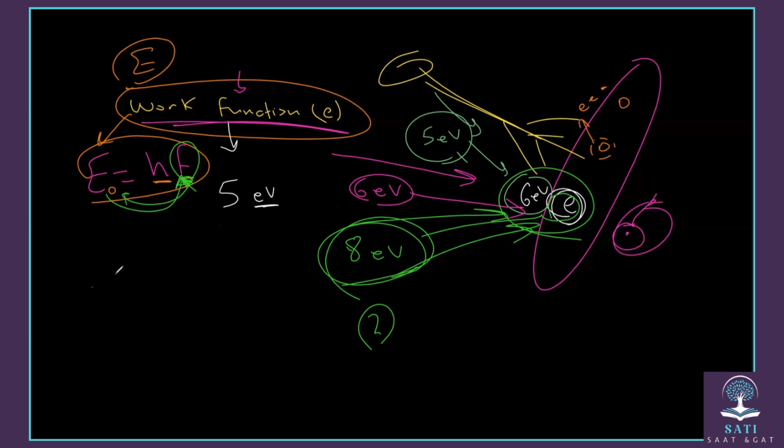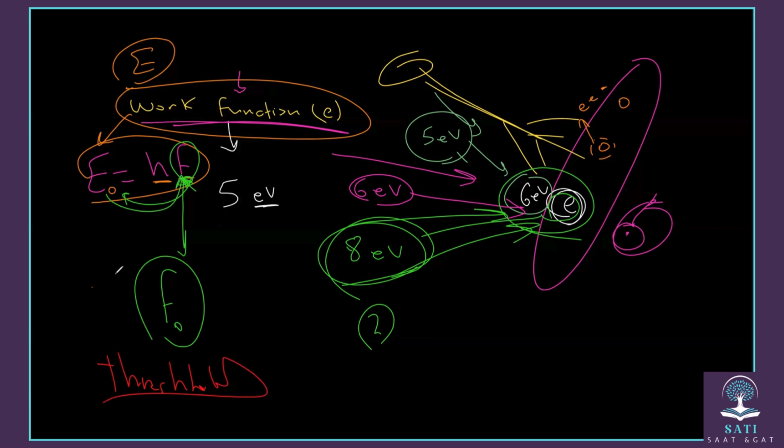So what made the energy called work function? The frequency. The amount of frequency determines whether this energy is the work function or less or greater. If the frequency is the least frequency needed, we call it threshold frequency. What is threshold frequency? It's the least amount of frequency needed to eject the electron out of what?